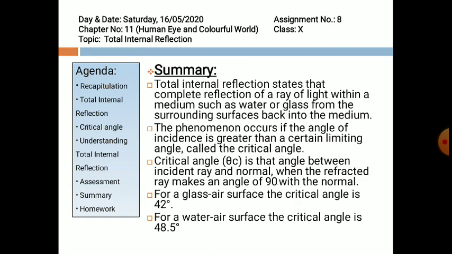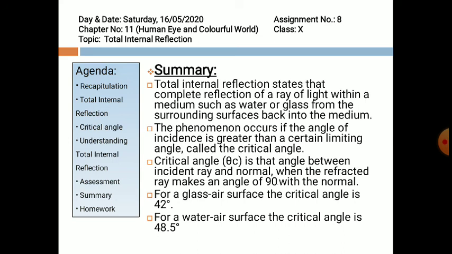Let's summarize today's topic. Total internal reflection is the complete reflection of a ray of light within a medium such as water or glass from the surrounding surface back into the same medium. The phenomenon occurs if the angle of incidence is greater than a certain limiting angle called the critical angle.